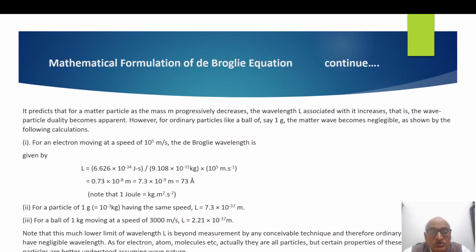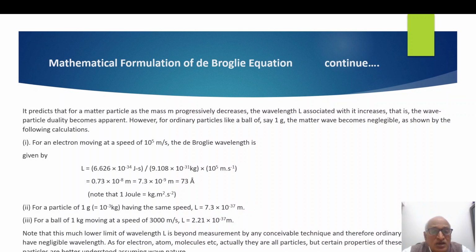Immeasurable. It means these wavelengths are almost practically absent. The meaning is this: for very, very small particles, wave nature exists, but for ordinary particles, wave nature is absent, does not exist. One more thing I want to clarify.